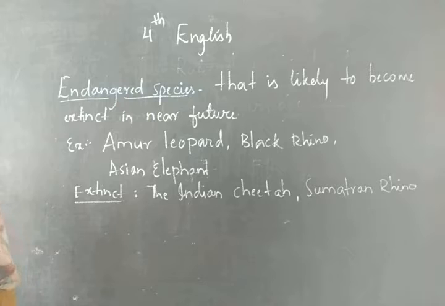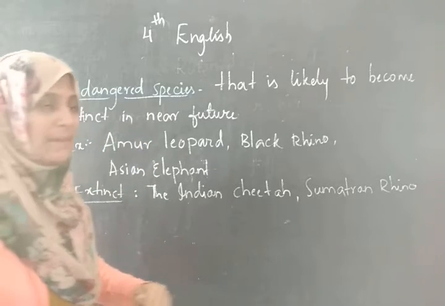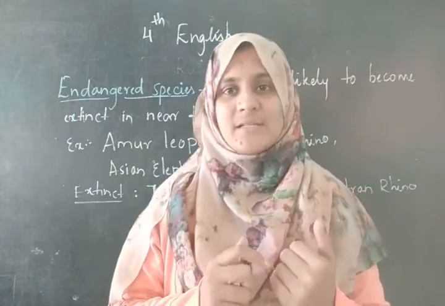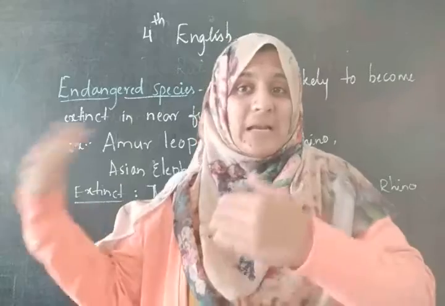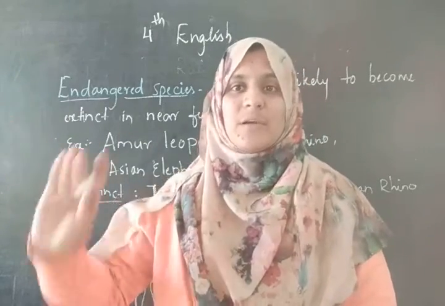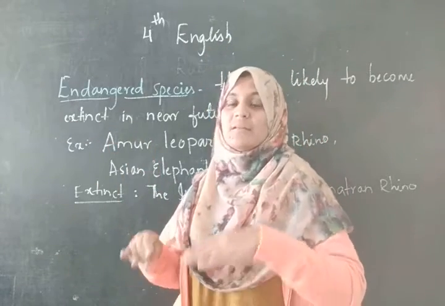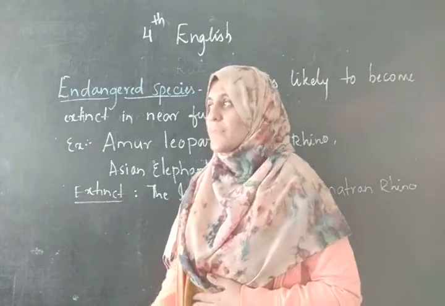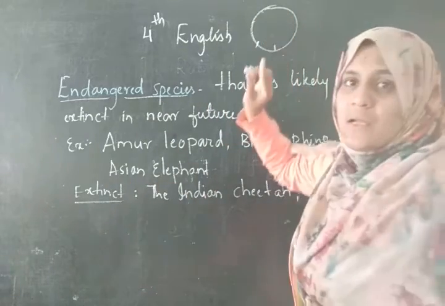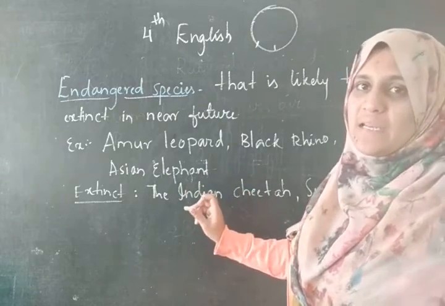It is nothing but a species that is likely to become extinct in the near future. After a few thousand years or some time, we will not be able to see those animals. Like our generation, our children or their children, they cannot see those animals. They will become extinct, but now they are in the endangered zone. That means their numbers are very few. Sometime later they will disappear completely, so they become extinct animals.